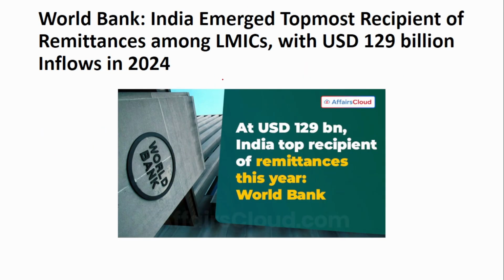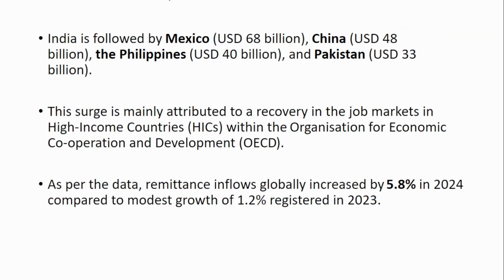Next news is about the report that has been released by the World Bank. The World Bank has said that India has emerged as the topmost recipient of remittances among the low and middle income countries, with around $129 billion inflow in 2024. The first position is taken by India, followed by Mexico in second position with an inflow of $68 billion, which is a huge difference.